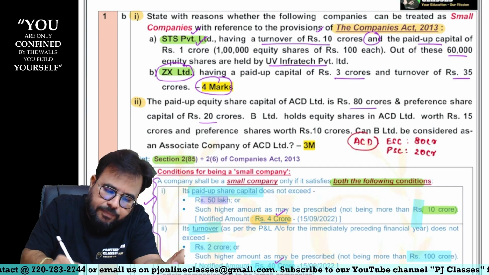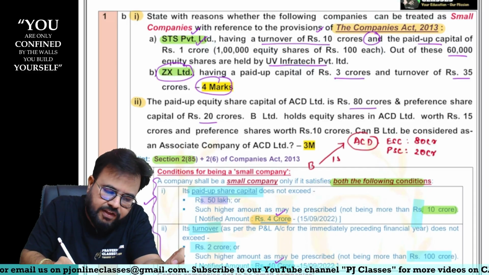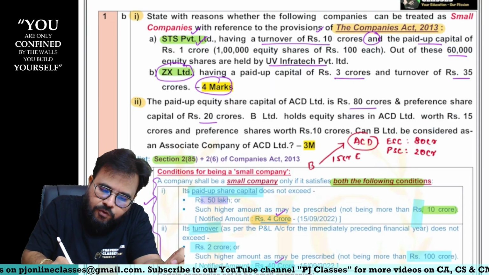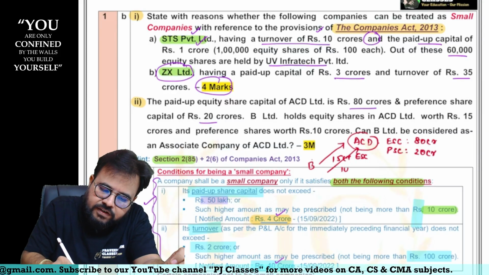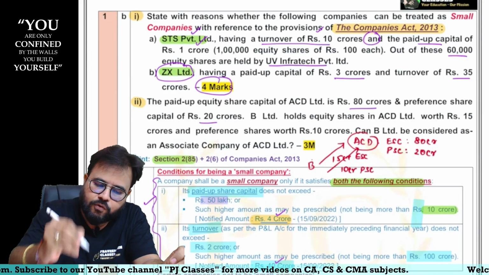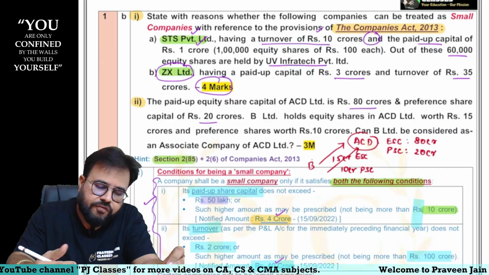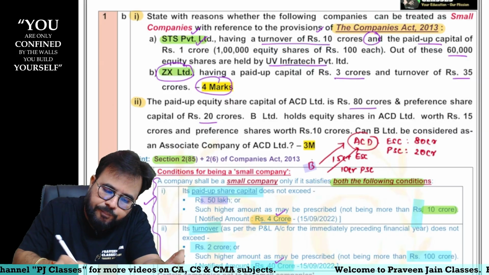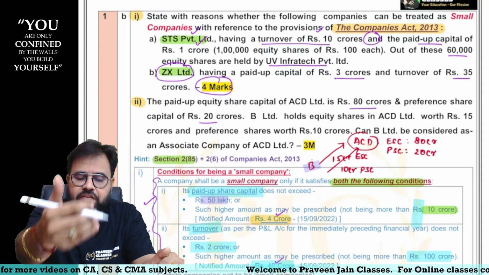So in this company, B Limited is holding equity shares worth 15 crores, sir, and preference shares worth 10 crores, sir. Can B Limited be considered as an associate company of ACD Limited, sir? So B, can it be an associate? Obviously, can I say B is investing in ACD, sir?